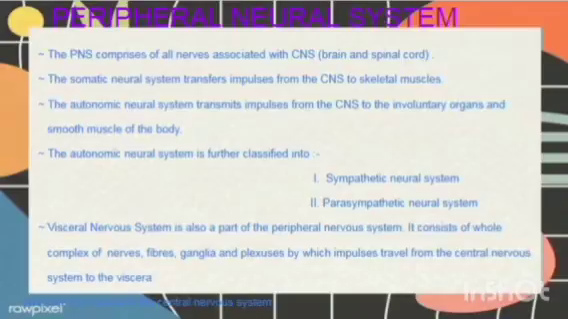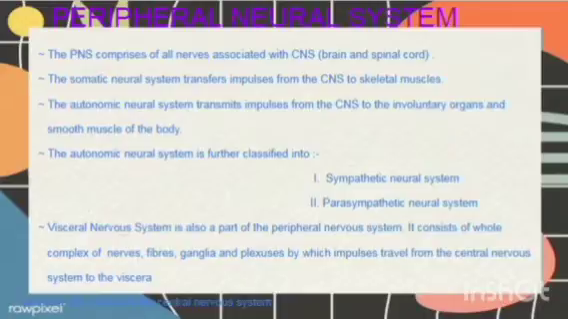Next is the peripheral nervous system, which comprises all nerves associated with the brain and the spinal cord. There are two types, which are the somatic and autonomic nervous system, in which the somatic nervous system transfers the impulses from the CNS to the skeletal muscles, whereas the autonomic nervous system transmits impulses from the central nervous system to the involuntary organs and smooth muscles of the body.